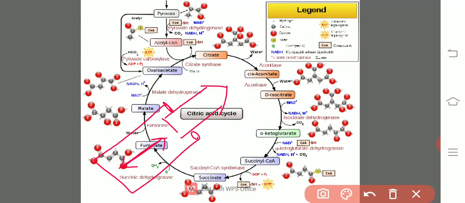Only we sharpen the pencil by using the sharpener. Slowly a little bit of the pencil will be degraded. Finally the cap will remain like that. What is the cap actually? It is the oxaloacetic acid.